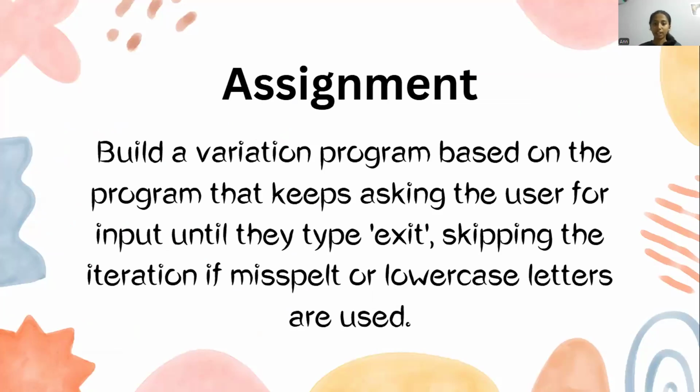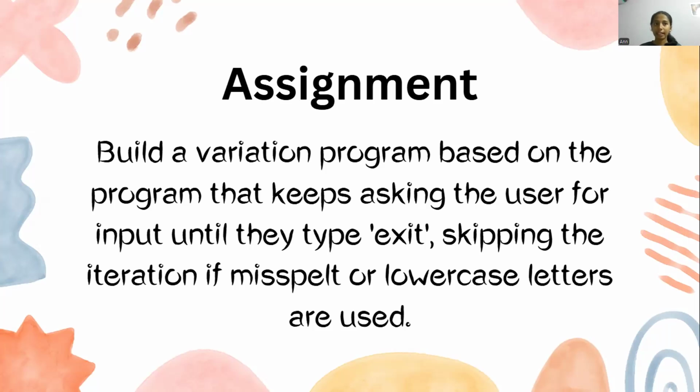I'll give you a small hint. We learned while loop, continue and break statements today, right? So you can apply the topics that we learned today to do this assignment.